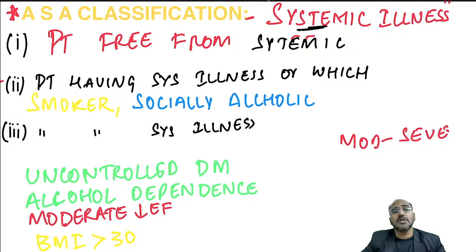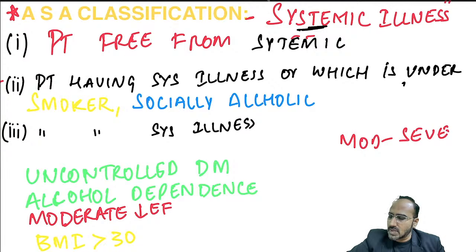ASA grade 2, when do you say? When the patient is having systemic illness, mild to moderate type of systemic illness, then ASA grade 2. That is, the patient comes to me and says, doctor, I'm having hypertension, but it is under control, or he's a smoker or socially alcoholic. So he comes under ASA class 2. Patient having systemic illness which is under control or without any functional limitation.